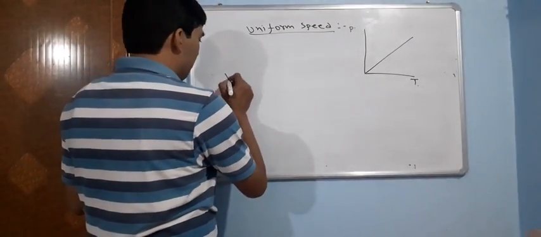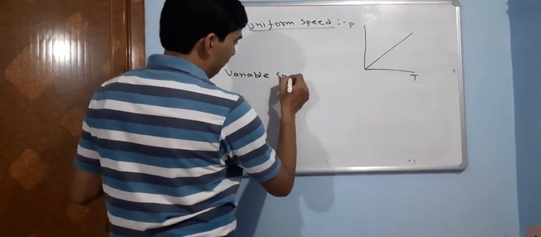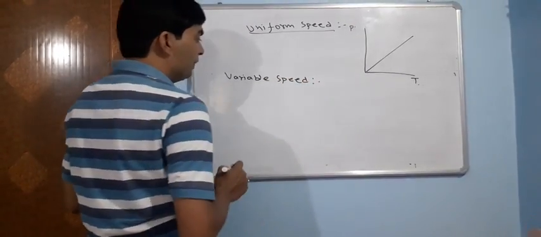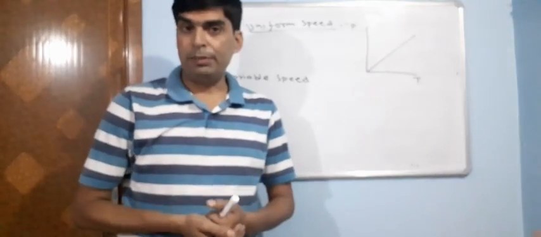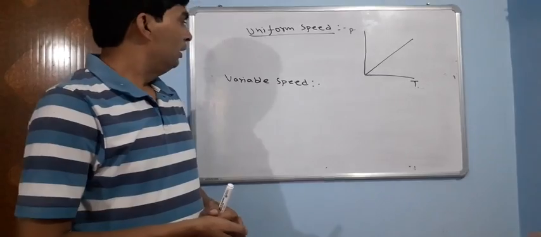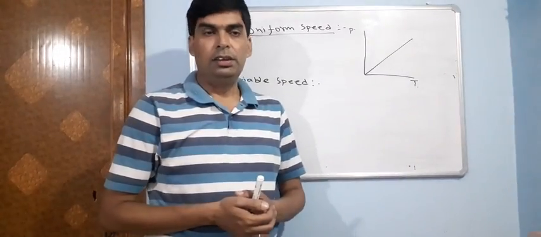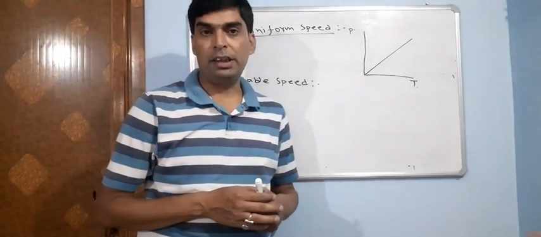Next is variable speed. This is the practical case. Variable speed is when a body covers distance in unequal time intervals, or equal distance in non-equal time. So either the distance or the speed is not equal here.